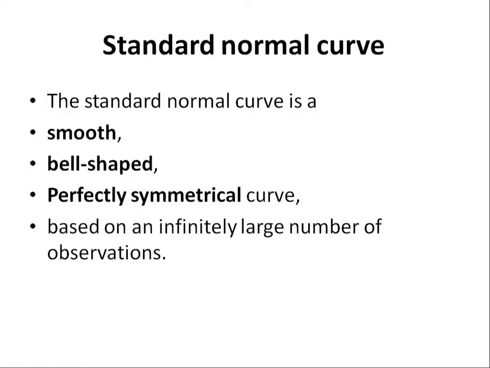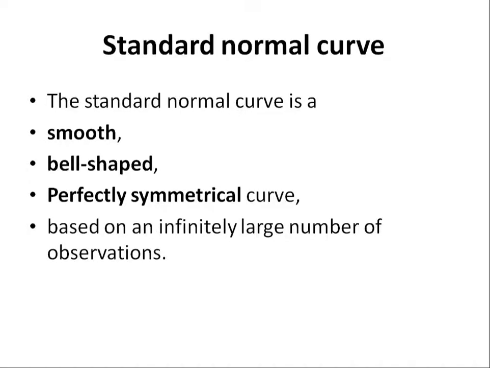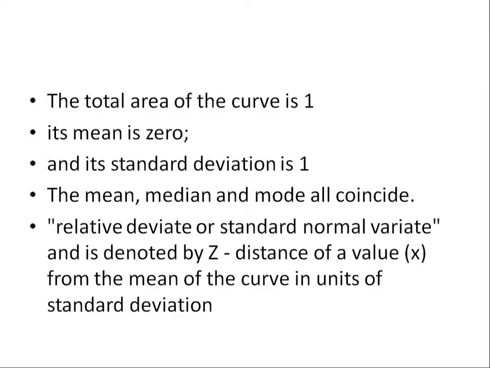The total area under the curve is 1, the mean is 0, and the standard deviation is 1. As it is symmetrical, the mean, median, and mode coincide at the same point.